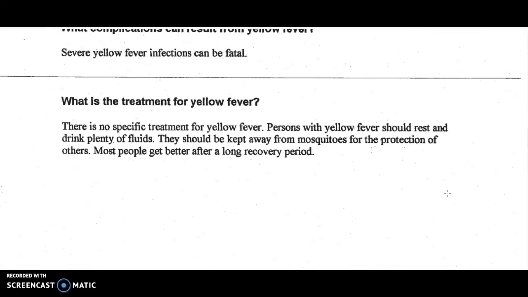What is the treatment for yellow fever? There is no specific treatment for yellow fever. Persons with yellow fever should rest and drink plenty of fluids. They should keep away from mosquitoes for the protection of others. Most people get better after a long recovery period.